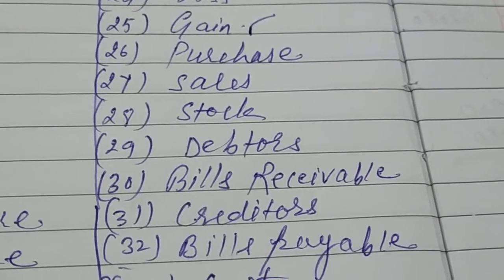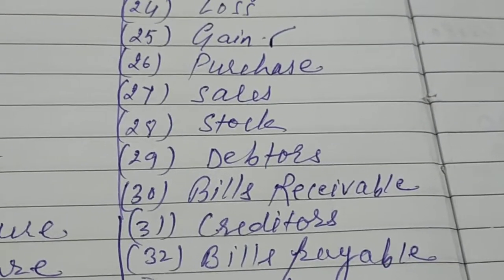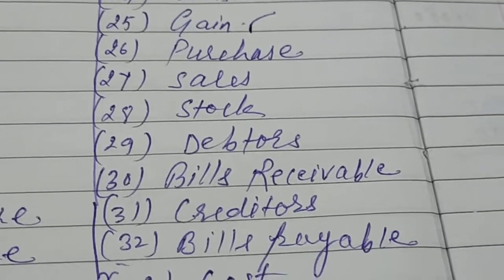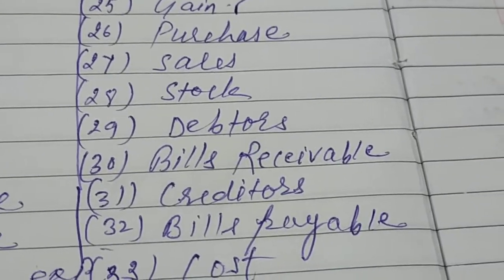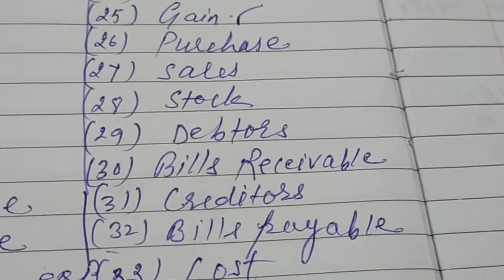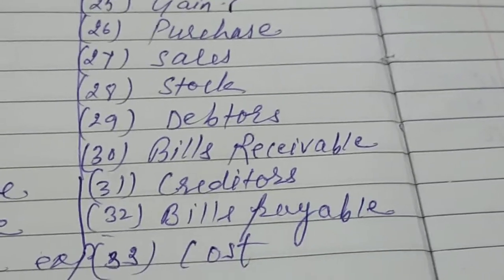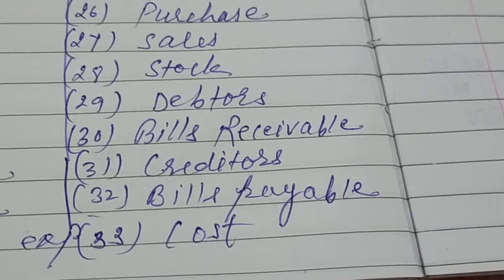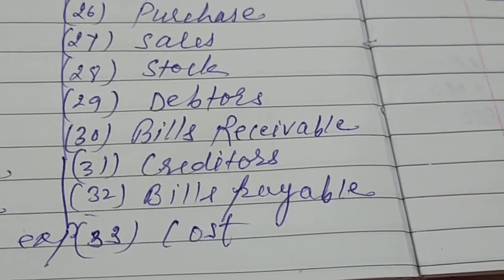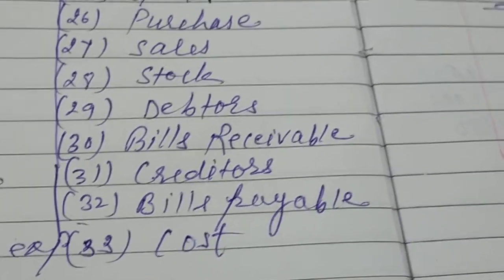Let me repeat once again: whenever we purchase goods from the supplier and do not pay cash immediately, he becomes our creditor, because he will take money from us, so he becomes our liability. Bills payable is the same as bills receivable: the same type of written document, an assurance of payment.